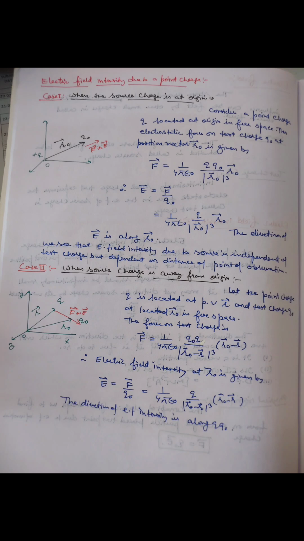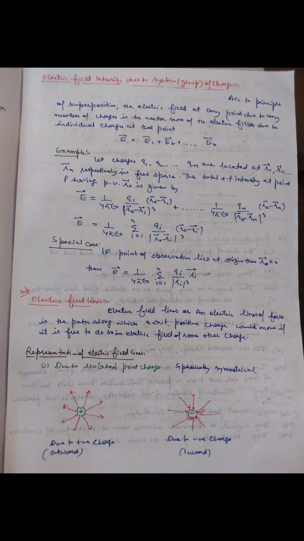E is equal to 1 upon 4 pi epsilon naught Q upon modulus R naught cubed into R naught vector. When the source charge is away from the origin, then the electric field is equal to 1 upon 4 pi epsilon naught Q upon modulus of R naught minus R vector cubed into R naught minus R vector, where R naught is the position vector of the point of observation and R is the position vector of the point charge.